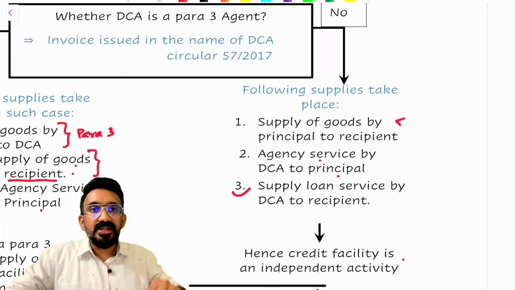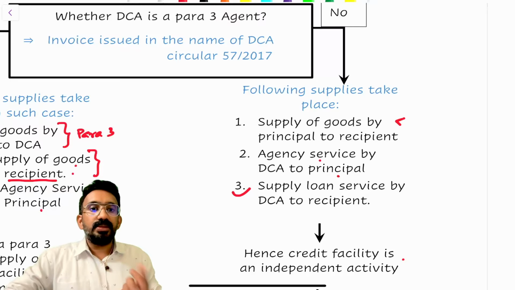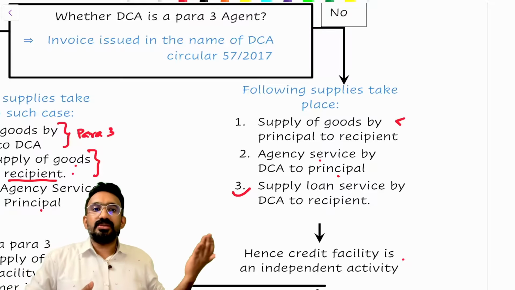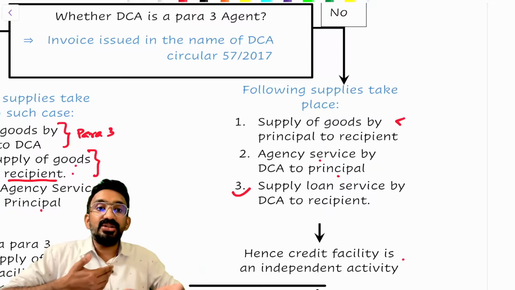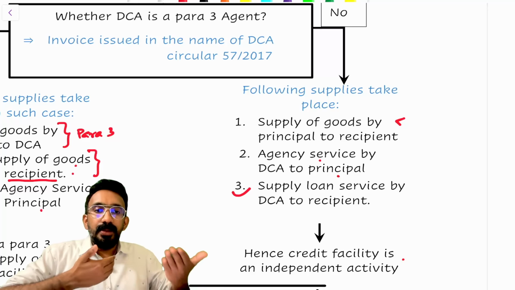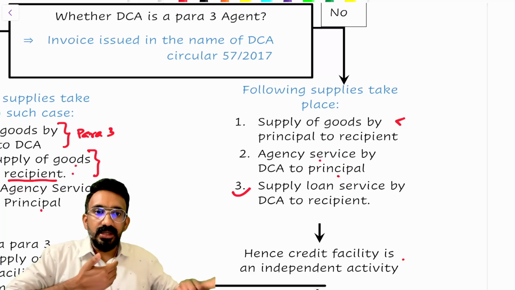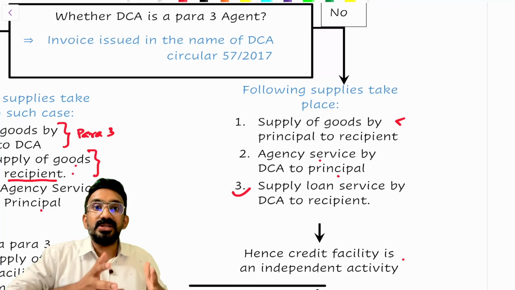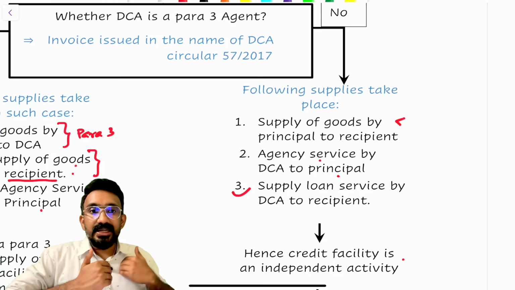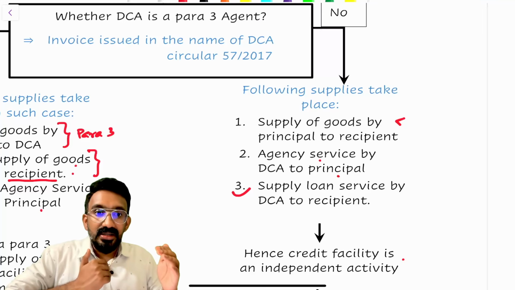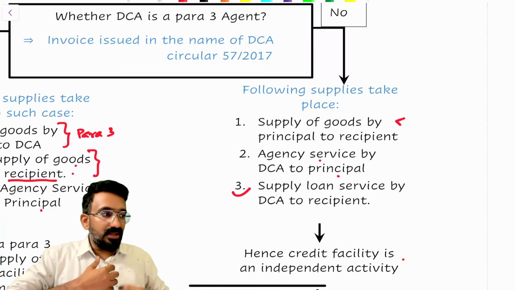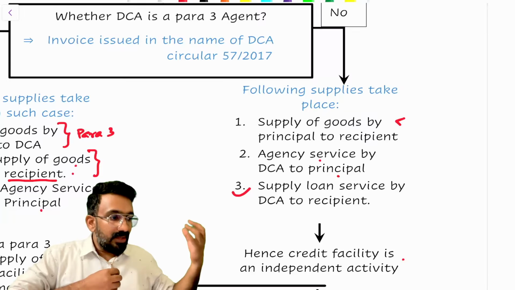Can I add this interest to the value of supply of the principal? No, the principal is not even getting that particular interest. Can I add it to the value of supply of the del credit agent? No, the del credit agent is not supplying goods. So there is no underlying supply from the del credit agent to the customer here. Because there is no underlying supply of goods, this interest will be treated as consideration for a separate supply. What supply? It will be as if the del credit agent has given a transaction based consumer loan to the customer, like Bajaj Finserv. On behalf of the customer, they paid to the supplier. Then later you are paying with interest.